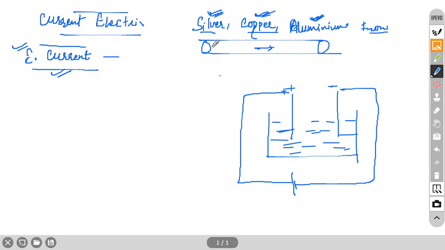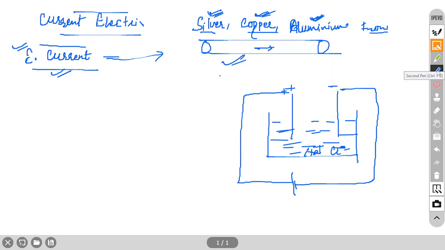Okay. So here we are concerned with the electric current which is flowing through wire, not through this electrolyte. Electrolyte means suppose sodium and chlorine ions are present in the water. So here also current will flow, but we are not concerned with this. We are concerned with this one.